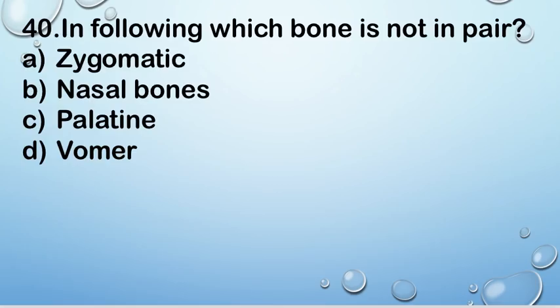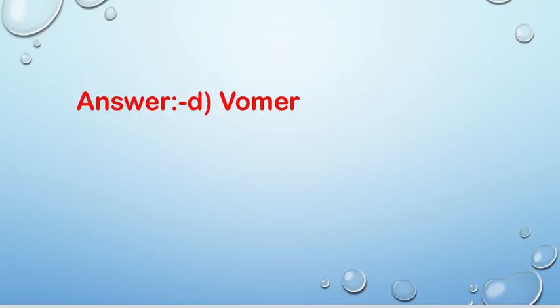Next question. In following, which bone is not in pair? A zygomatic, B nasal bones, C palatine, and D vomer. Right answer is D, vomer. Vomer bone is not found in pairs.